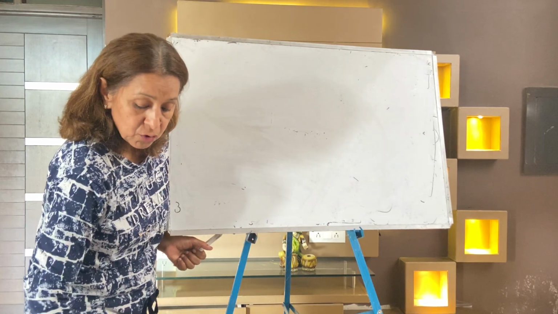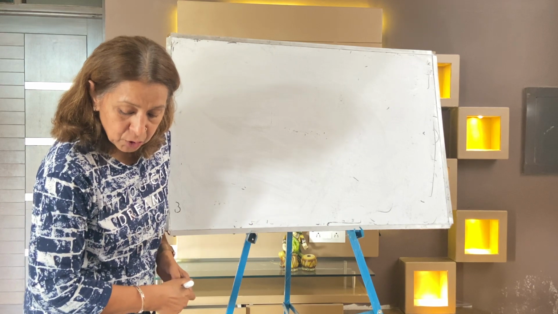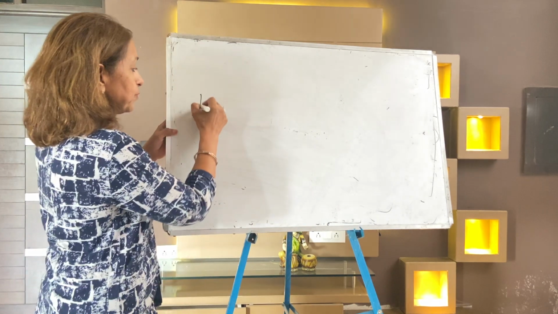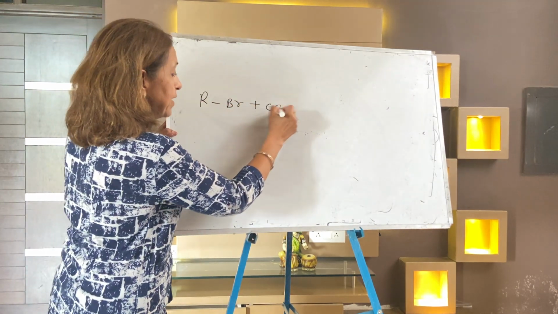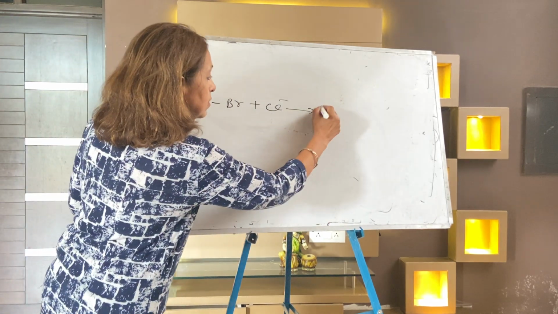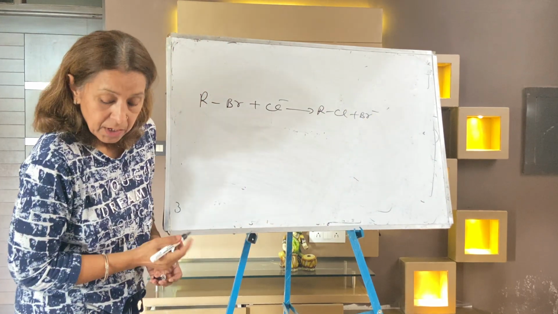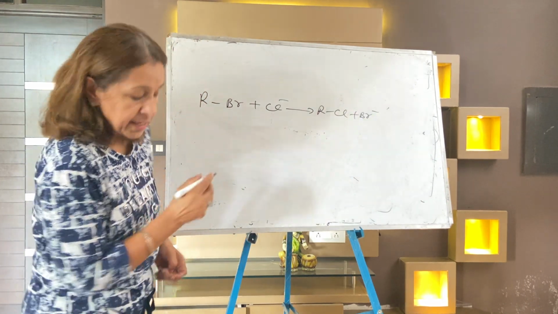So this is your SN1, SN2. There are so many other questions. Now your next question is RBr plus Cl minus giving RCl plus Br minus. Let the reaction undergo the SN2 mechanism.